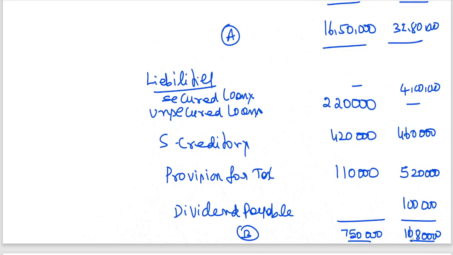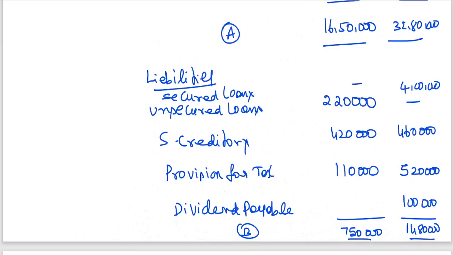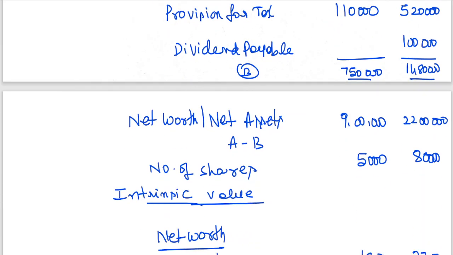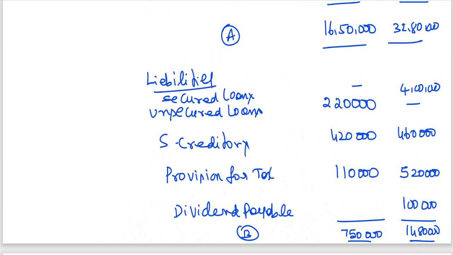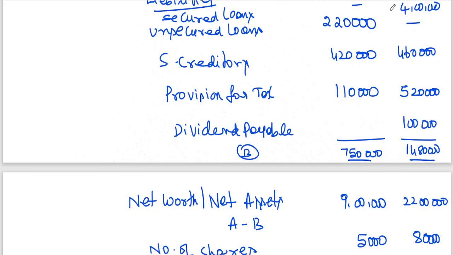Then it becomes 14 lakhs 80,000. So net worth A minus B is equal to 32,80,000 minus 14 lakhs, you are getting 18 lakhs here.